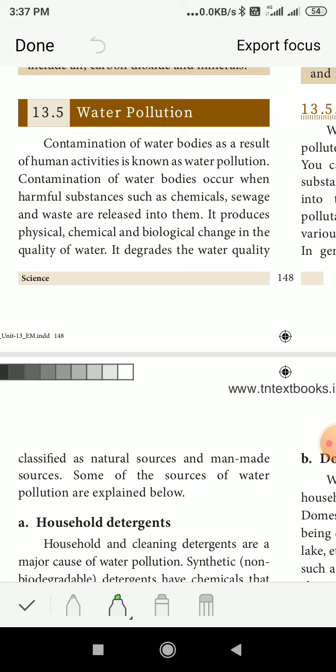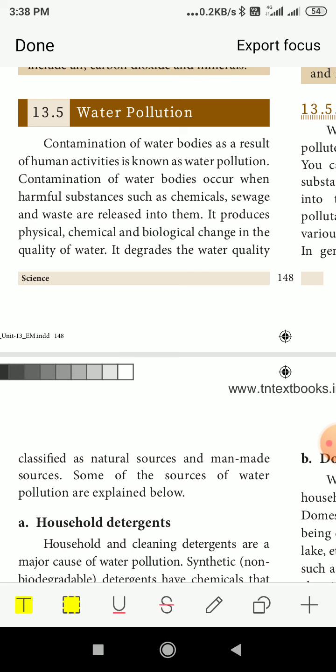It is a contamination of water bodies that occurs when harmful substances such as chemicals, sewage, and waste are released into them. Sewage means the household wastewater coming from bathing or washing clothes or washing vessels. These are the sewage waters and waste released into the water bodies. It produces physical, chemical, and biological change in the quality of water. It degrades the water quality, classified as natural source and man-made source.